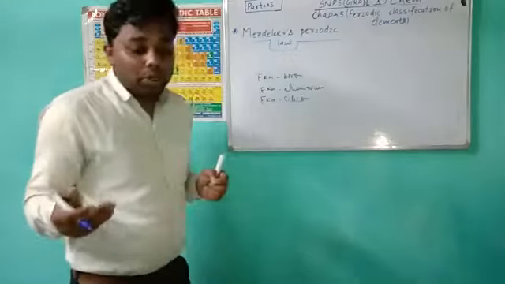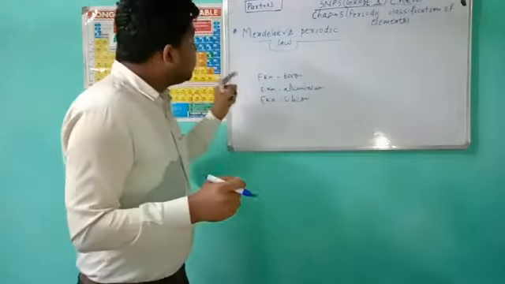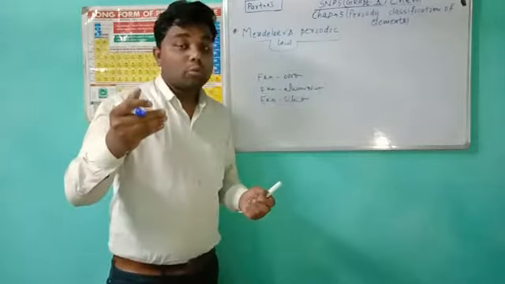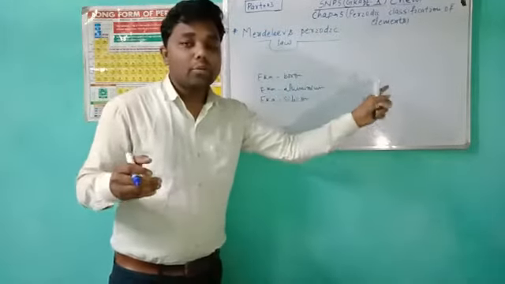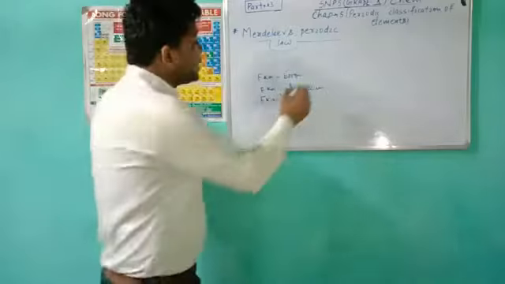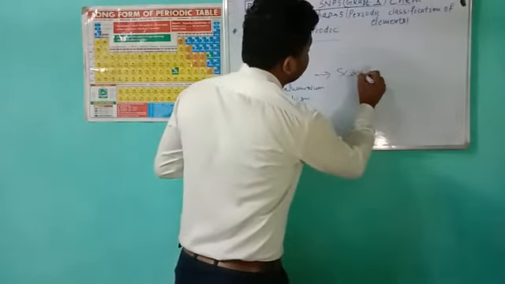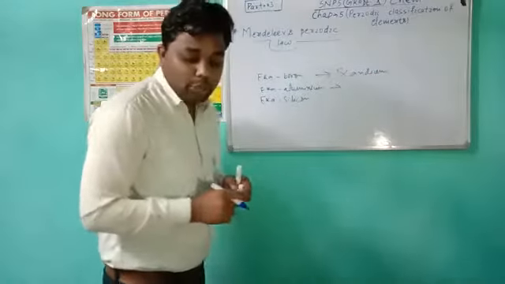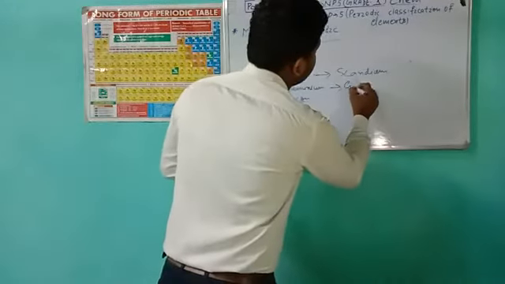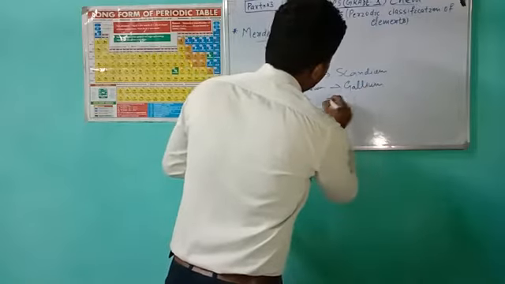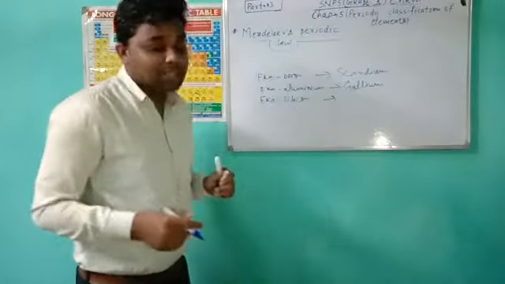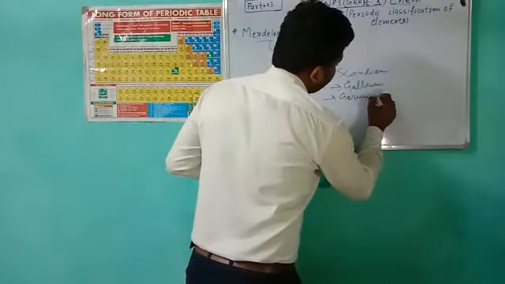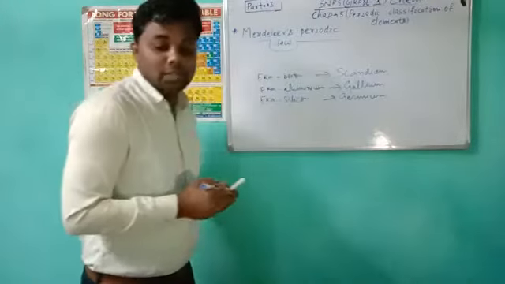And later on, the Eka boron, when the element was discovered, got the name scandium. The Eka aluminium was named gallium. And Eka silicon got the name germanium. This is the beauty of science.